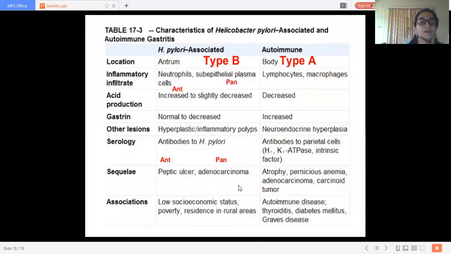Now, associations: low socio-economic status, poverty, residence in rural areas, type B, H. pylori related chronic gastritis. And type A, autoimmune disease, that is thyroiditis, diabetes mellitus, or Graves' disease. So these are the characteristics of H. pylori associated and autoimmune gastritis. So, a very important slide.